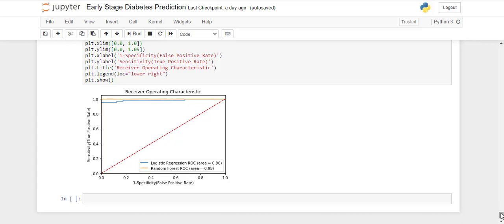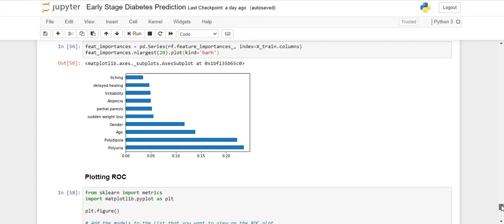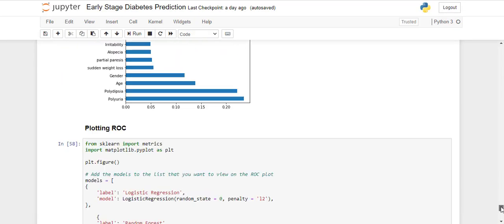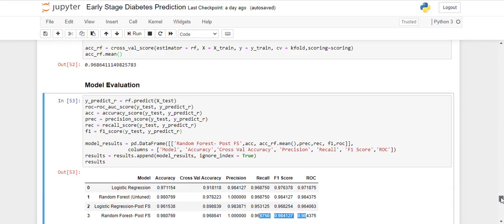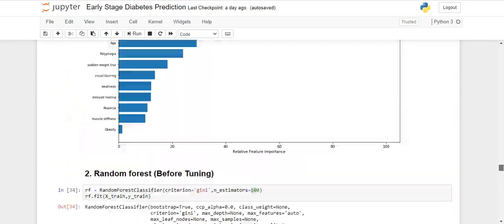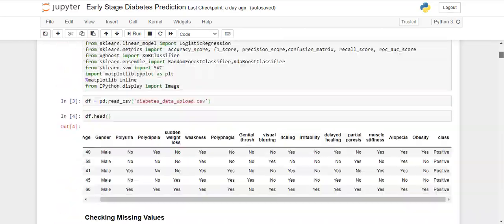So I hope you have enjoyed this session, and you have seen the full evaluation part of the machine learning models, and you have gained an understanding of the data of this case study.